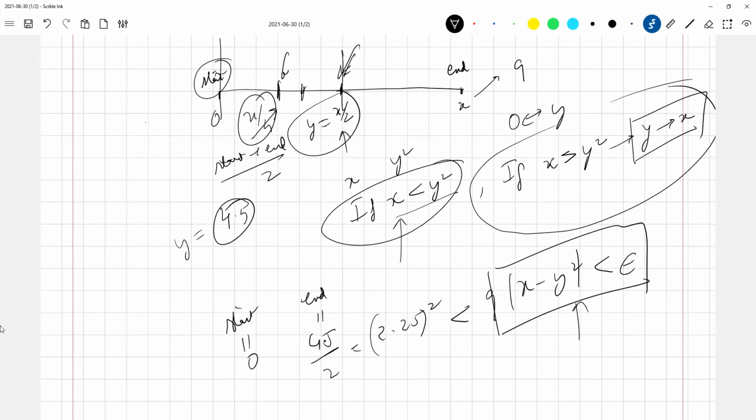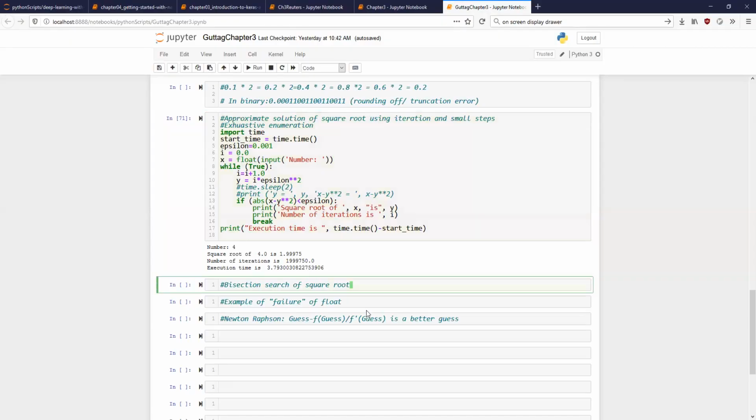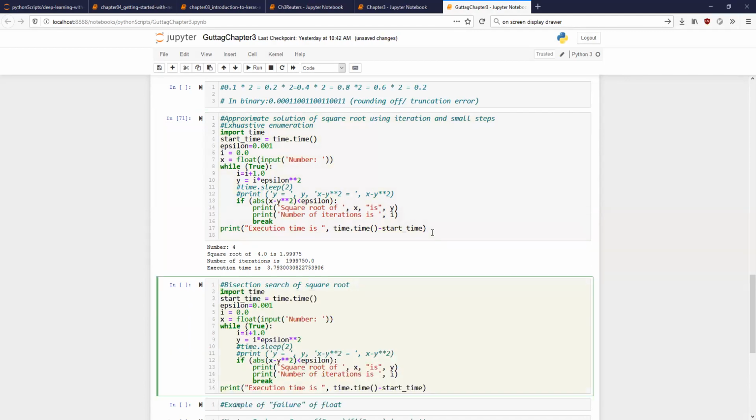Okay, so let us try understanding what the algorithm is. Let us try modifying the previous example. Let me copy. Let us say we use the same epsilon 0.01, and I is equal to 0.0. Now I is not required. Do we need I anymore? We don't need I. Let us define new variables.